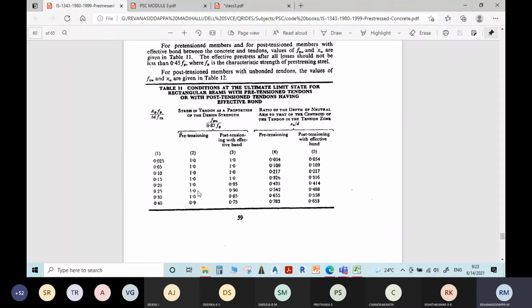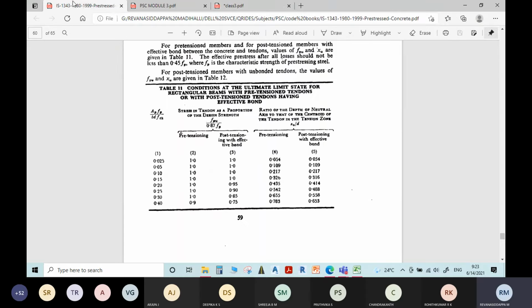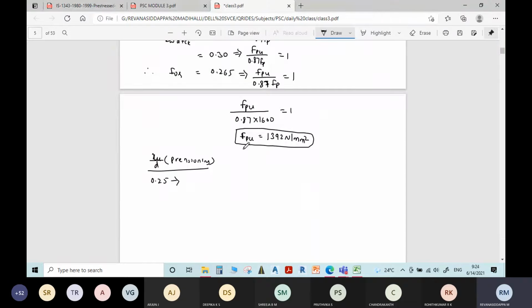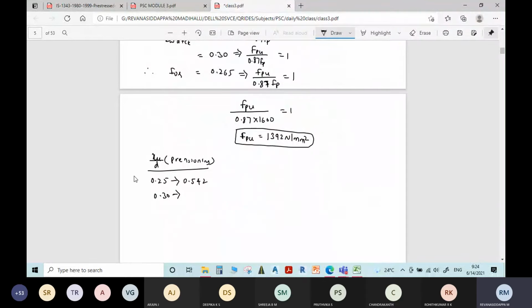Say for 0.25 the value is 0.542. For 0.30 corresponding value is 0.655.